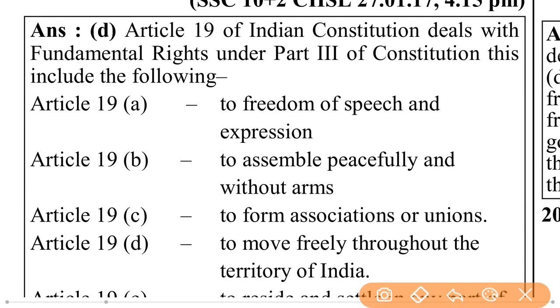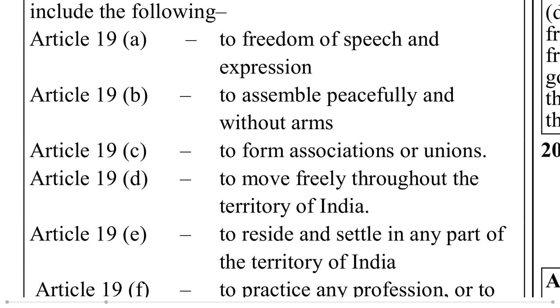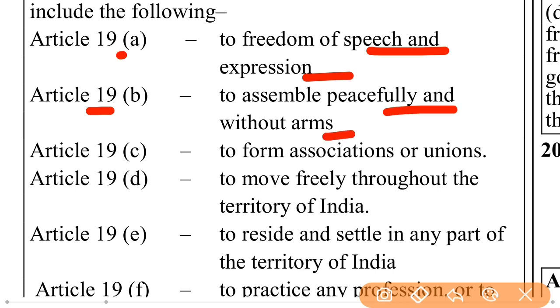Article 19 of the Indian Constitution deals with fundamental rights under Part 3 of the Constitution. This includes the following. Article 19A, freedom of speech and expression. Article 19B, to assemble peacefully and without arms. Article 19C, to form associations or unions.